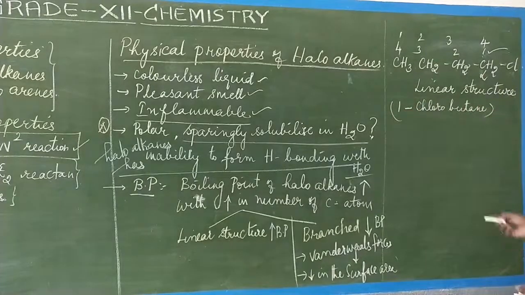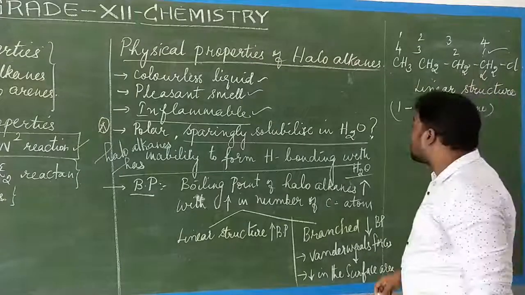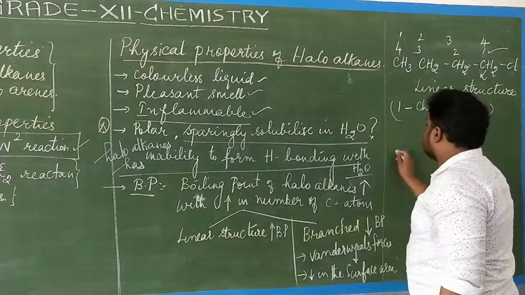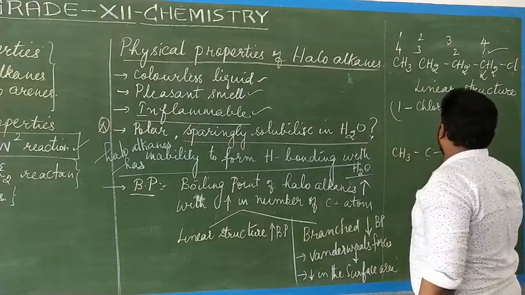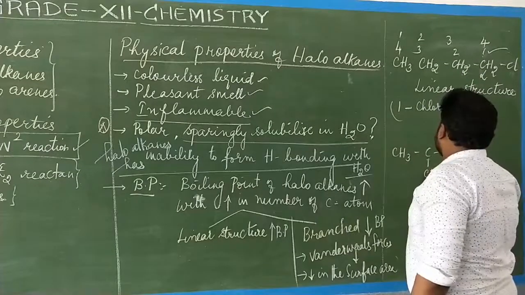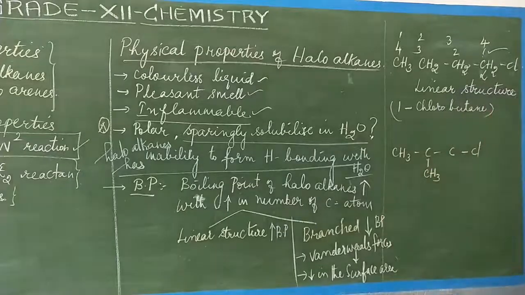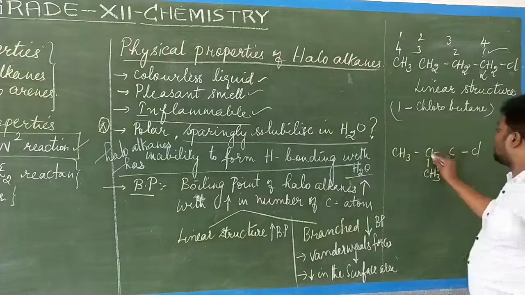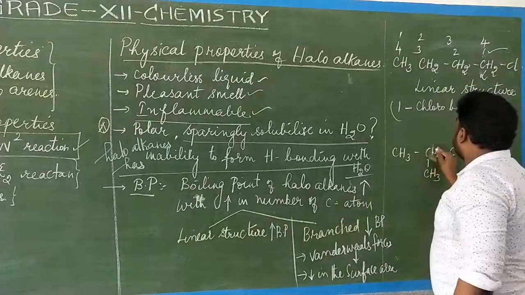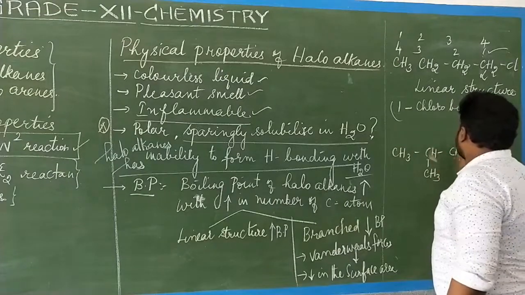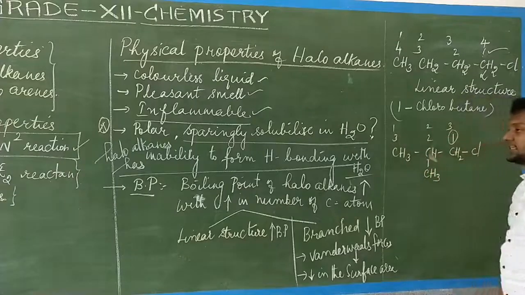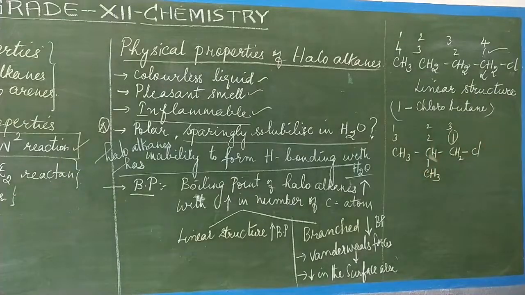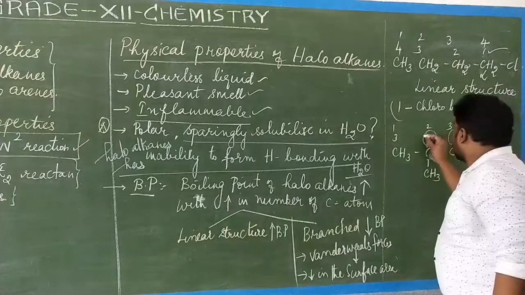The other one, I am going to write in a different way, the isomeric form. For example, CH3, C bond C, bond Cl, bond CH3. Here it becomes H, balancing the carbon number, and here it becomes H2. So numbering 1, 2, 3, and similarly 1, 2, 3. We have to take the least number. Here the 2 position has a methyl group.